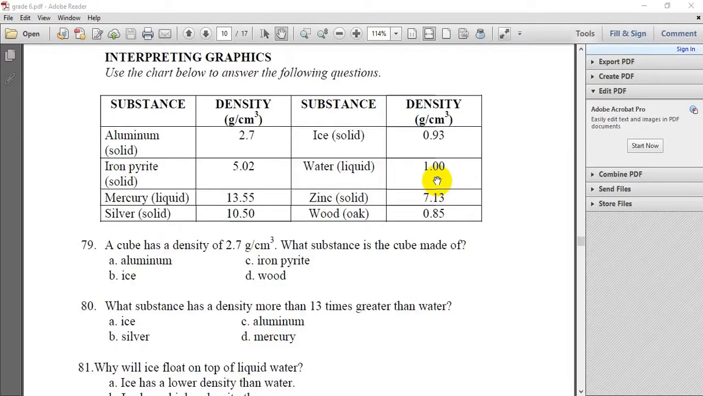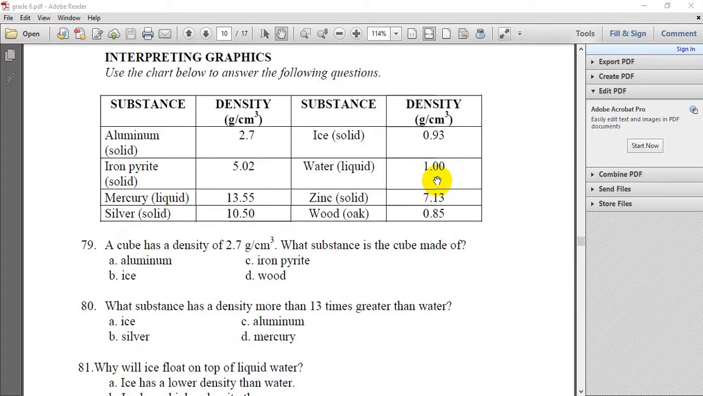In this video we will complete solving the revision sheets, and this is the fourth video in solving the revision sheets. In this video we will start from question 79. So let's get started. In this question, use the chart below to answer the following questions.